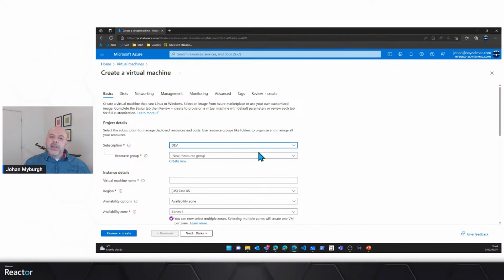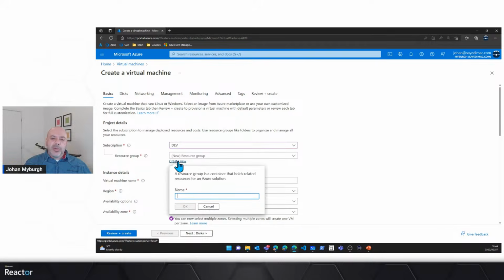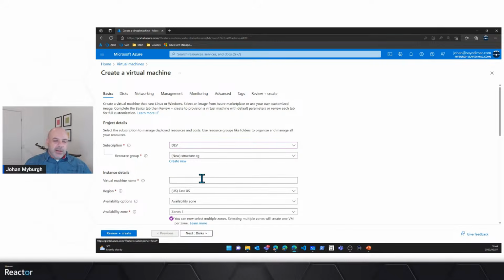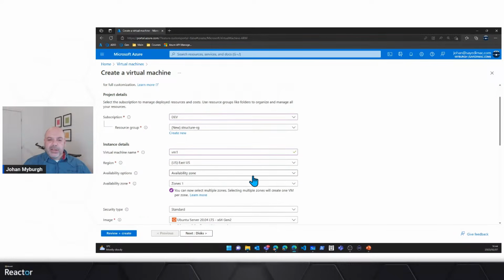It's prompting me here for a resource group. I'm going to create a new one, and I'm going to call this resource group structure, right? Structure RG, just so that I'm clear about that. I'm going to hit the OK button, and I'm going to give it a name, VM1, right? Very, very straightforward. It's Tuesday, and I've already started running out of ideas.